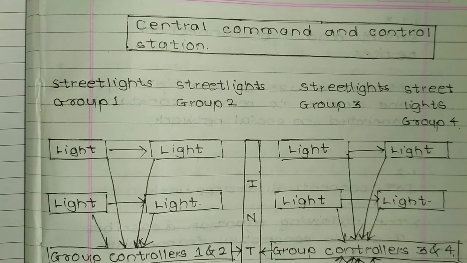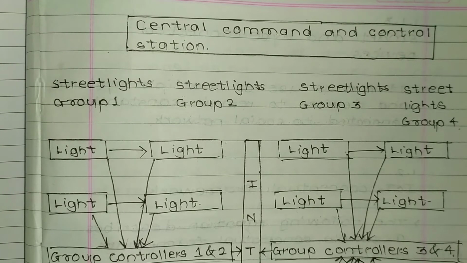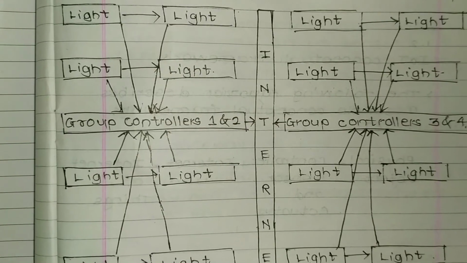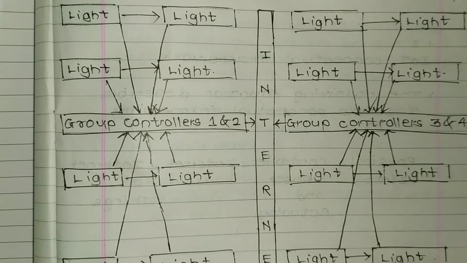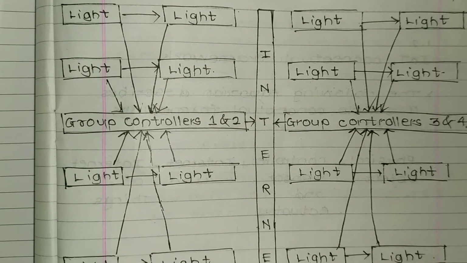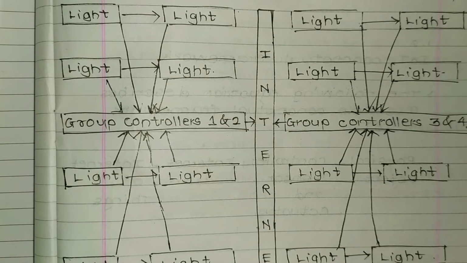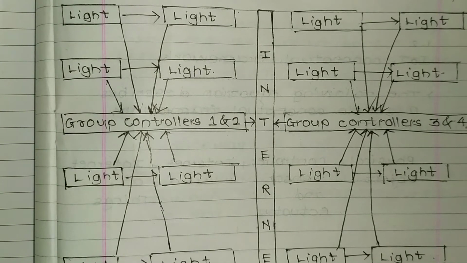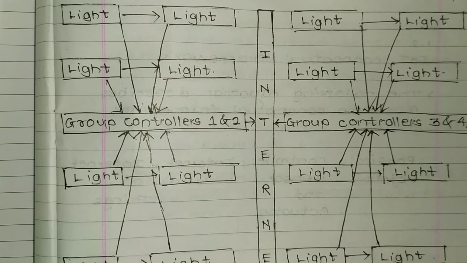So these are basically lights, and they are connected to internet, and they also have a group controller. Street lights of group 1 are connected to group controller 1 and 2. Street lights of group 2 are connected to group controller 1 and 2, and those group controllers 1 and 2 are connected to internet.